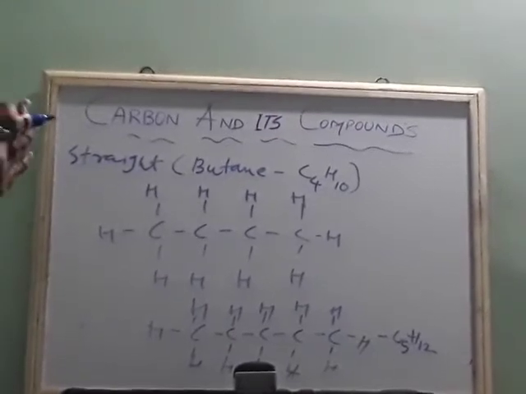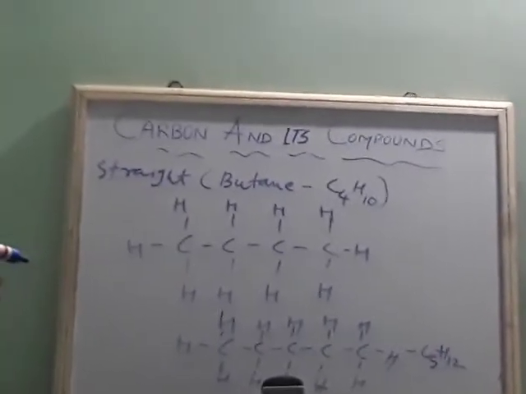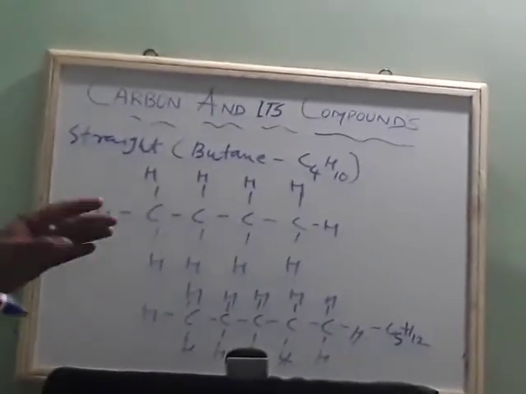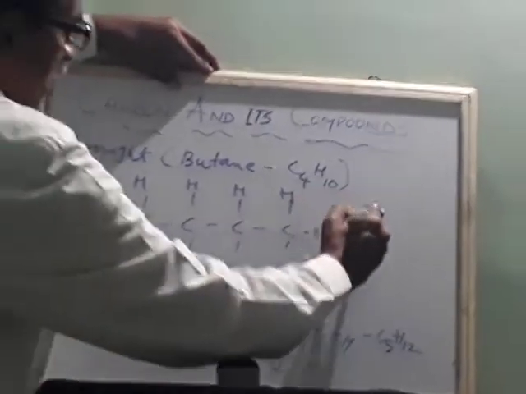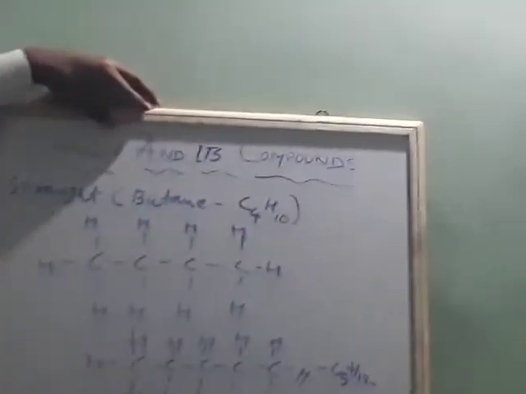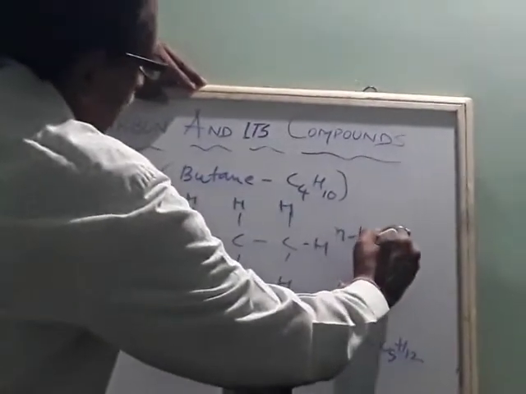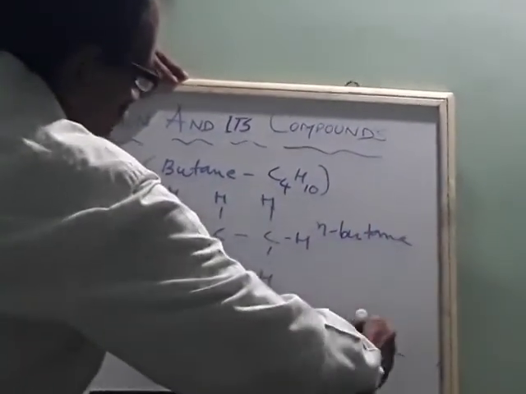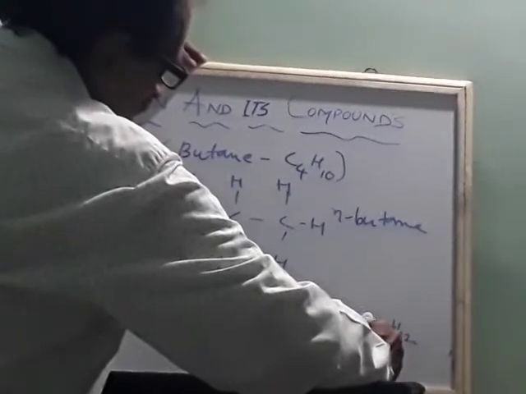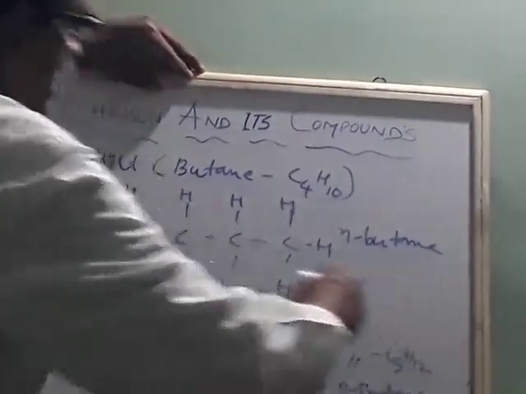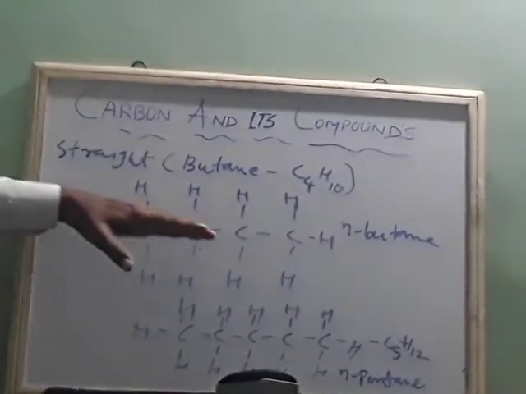Now there is one more method of writing this butane. This is actually called normal butane. If it is a long straight chain, then we call it normal butane and normal pentane.